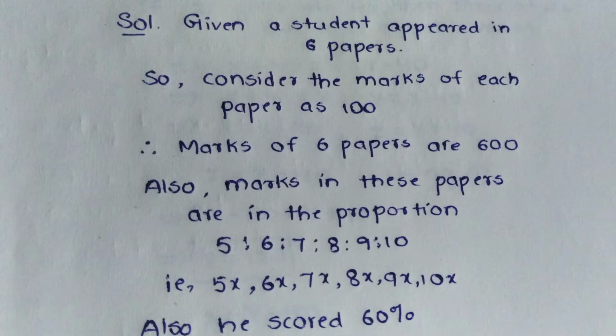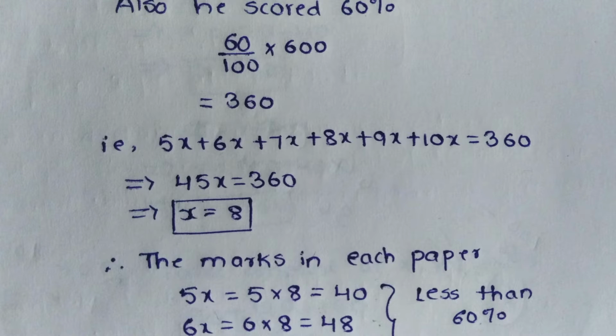And here it is also given that overall he scored 60%. That is, out of 600, he has got only 60% marks. So first, let us find out that 60% marks. So 60% of 600 is 60 by 100 into 600, which is nothing but 360.